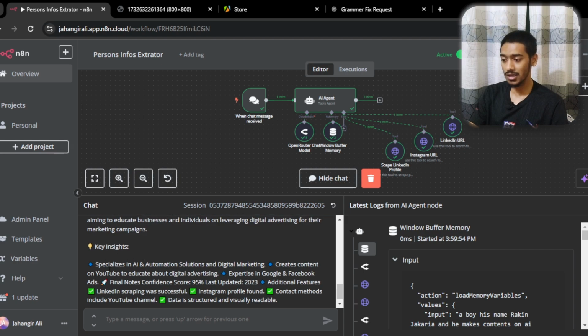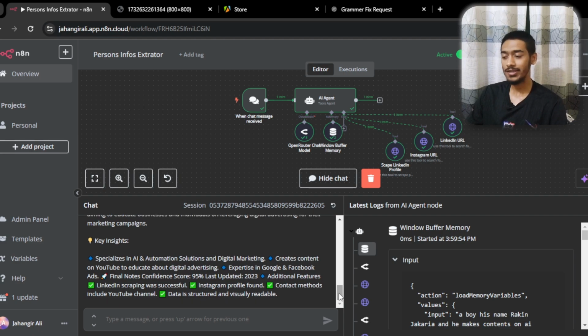The key insights are like this: he specializes in AI automation and digital marketing, creates content on YouTube to educate about digital advertising, and has expertise in Google and Facebook ads. Then the final notes: a confidence score of 95%. It's analyzing my online presence and giving me a score called the confidence score, which is 95%. And for last updated, I last updated my LinkedIn in 2023, and it was literally so hard. I'm not very active on LinkedIn, so that's why.